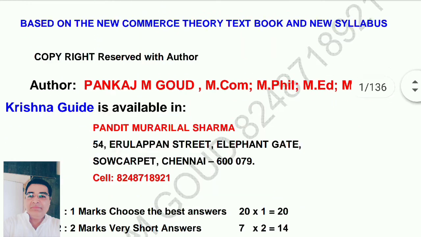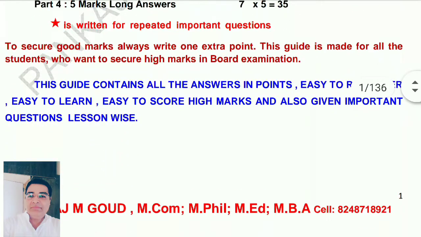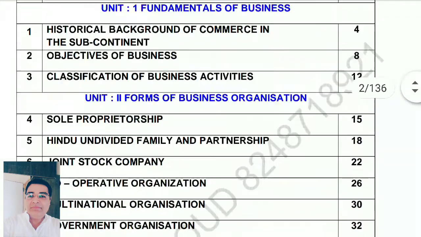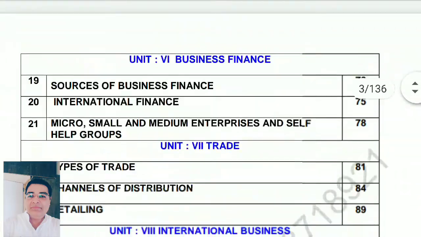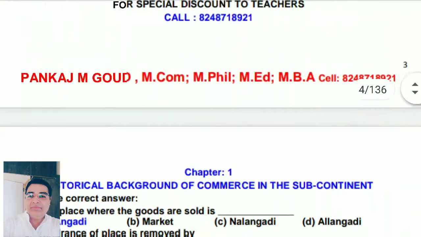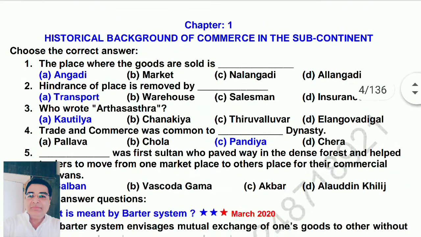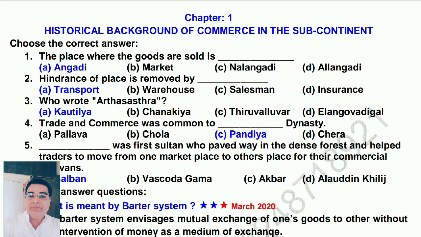Today we are going to discuss the first lesson of 11th Commerce. Chapter 1, historical background of commerce in the subcontinent.